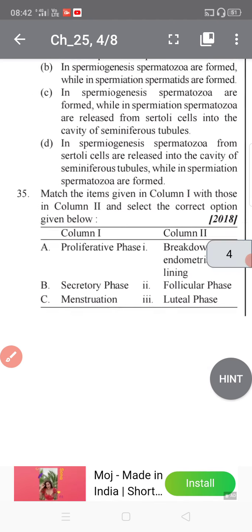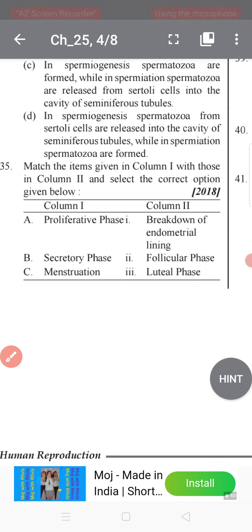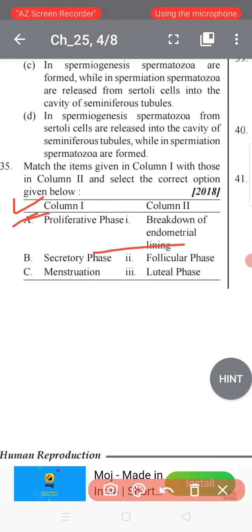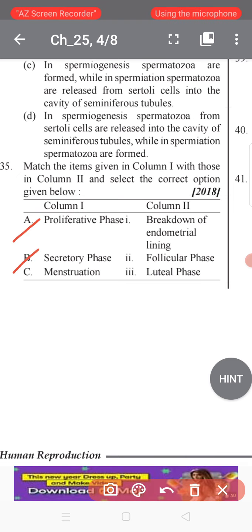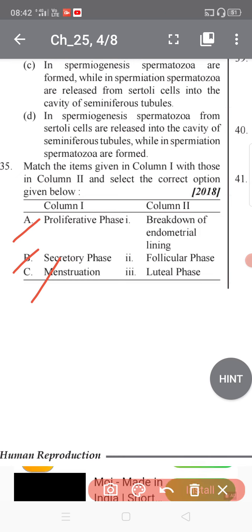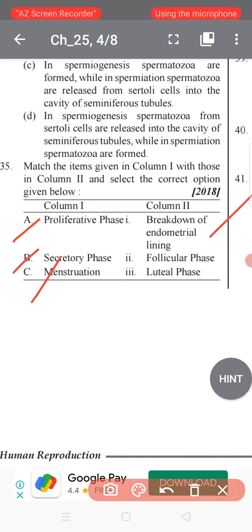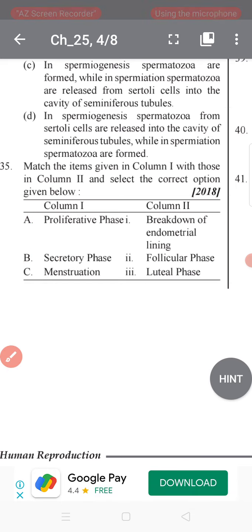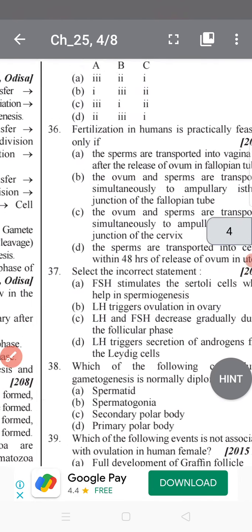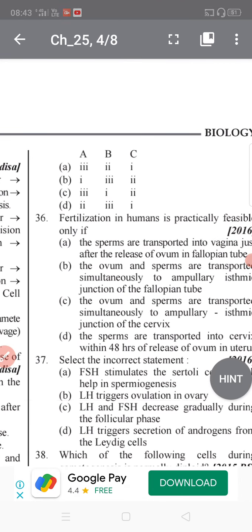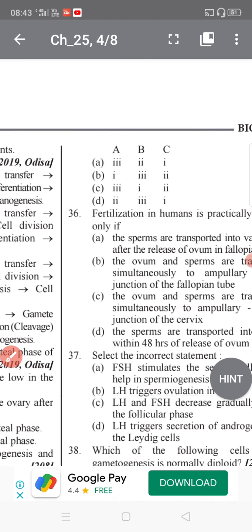Now the next, question 35. Match the items given in column 1 with those in column 2. Select the correct option given below. Okay, students, so what are the proliferative phase, secretory phase, menstruation phase, and breakdown of the endometrium lining, follicular phase, and luteal phase? You can see very easily here that this option is more correct.